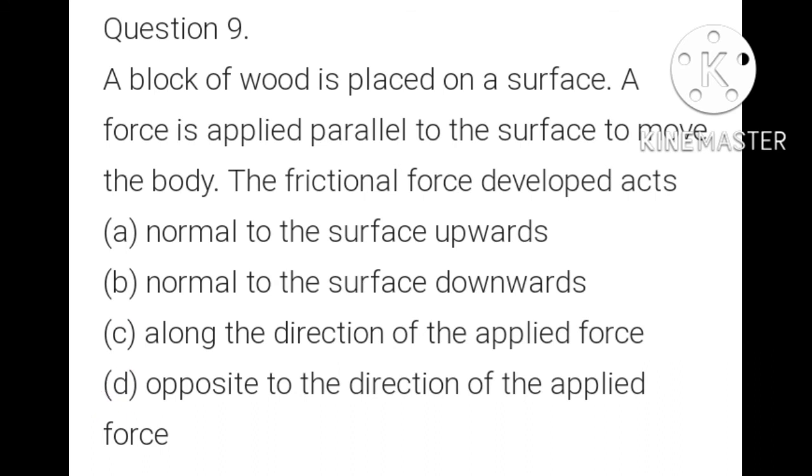We know that frictional force always acts opposite to the direction of the applied force. So in this question, D is the correct option. A block of wood is placed on a surface. A force is applied parallel to the surface to move the body. The frictional force developed acts opposite to the direction of the applied force.